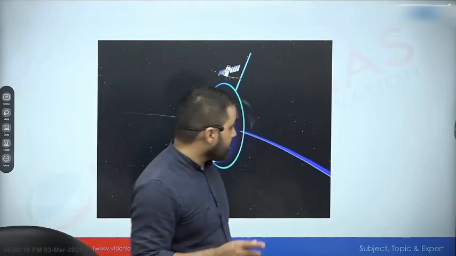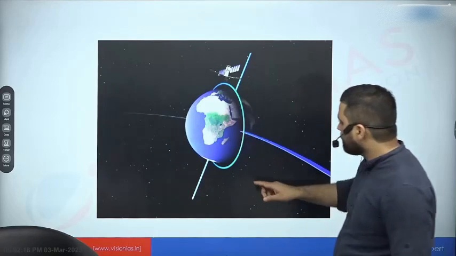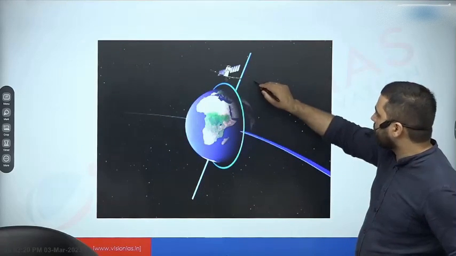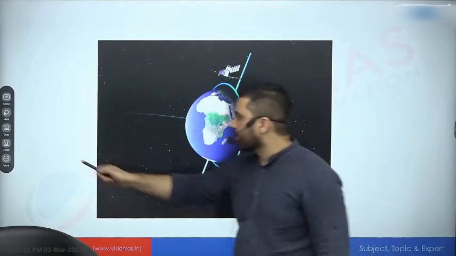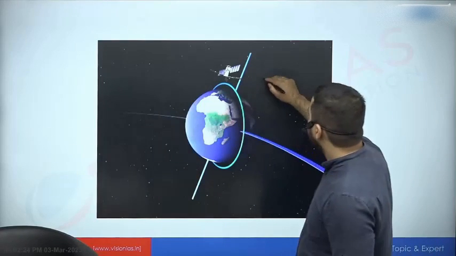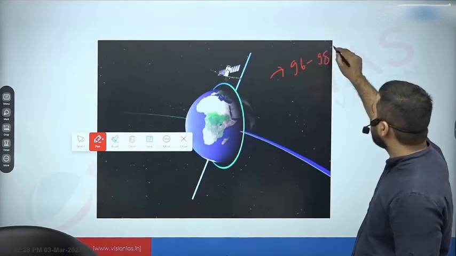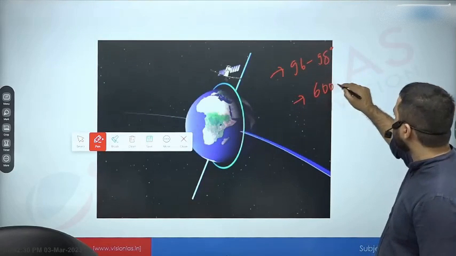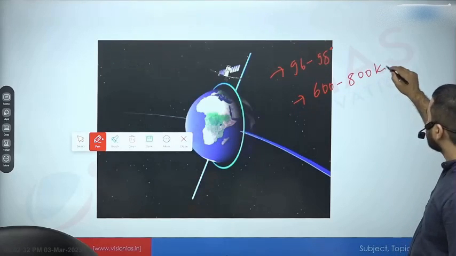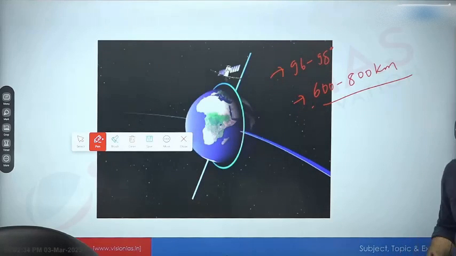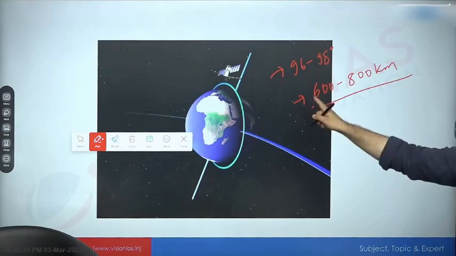So, and ये जो sun synchronous orbit है, they are polar orbit. इनका जो inclination होगा, that will be about 96 to 98 degree, and इनका जो height होगा, that will be 600 to 800 किलोमीटर. सो यही होगा जो वेदर सैटेलाइट्स हैं.